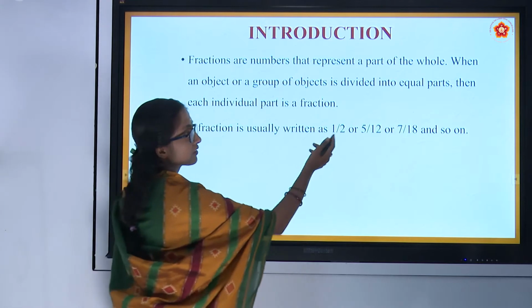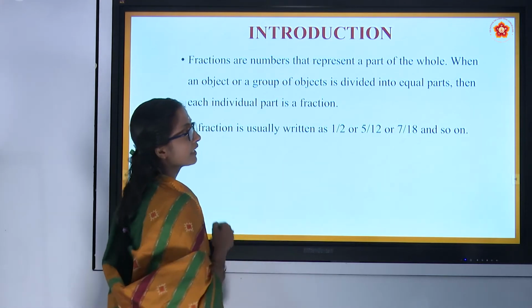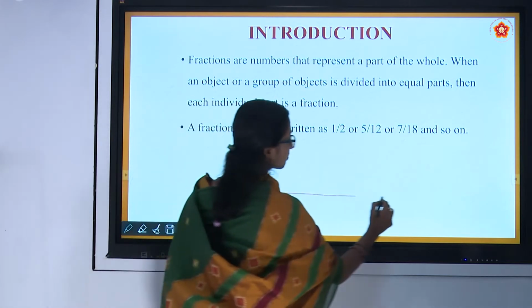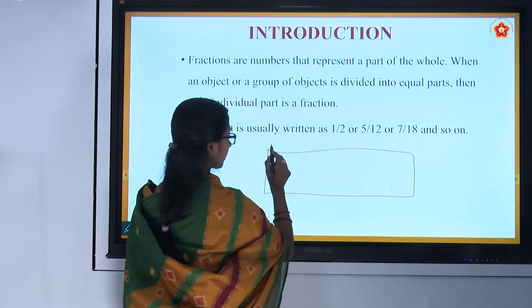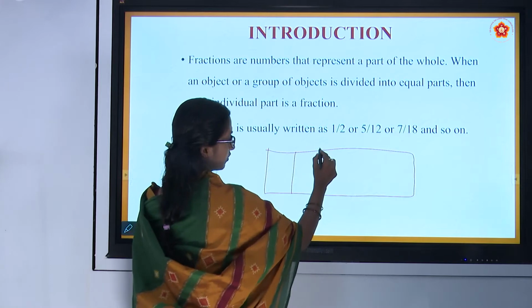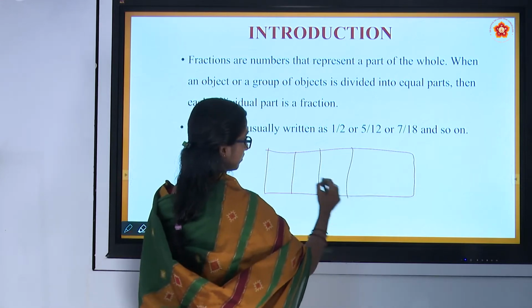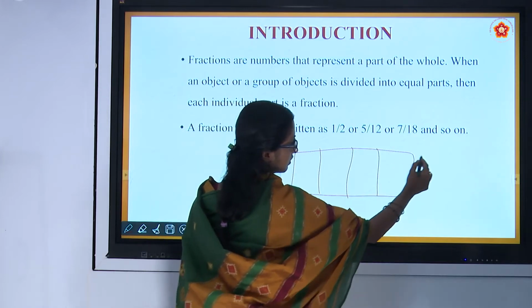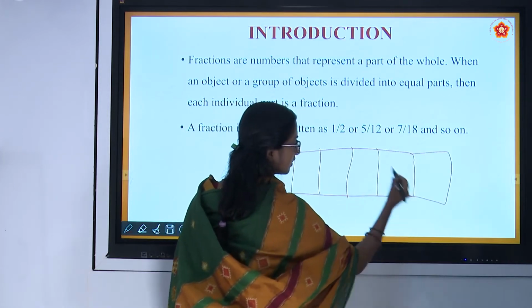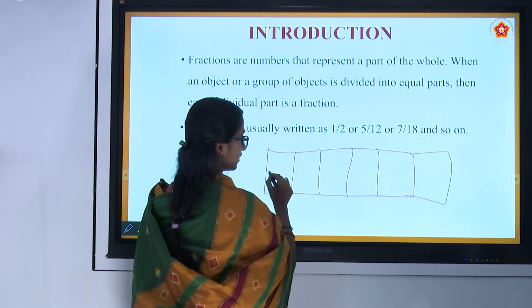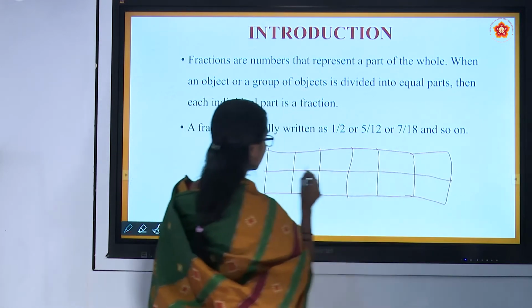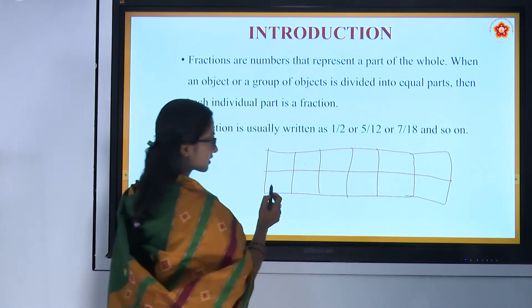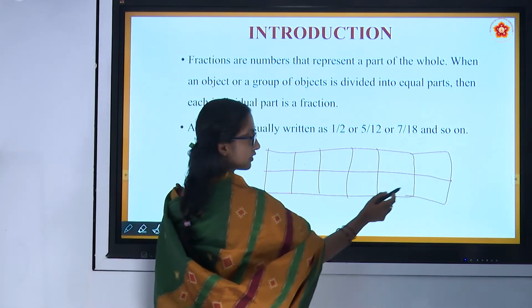In the same way, if it is 5 by 12, 7 by 18. If there are 12, think that there are 12 pieces. 1, 2, 3, 4, 5, 6, 7, 8, 9, 10, 11, 12.